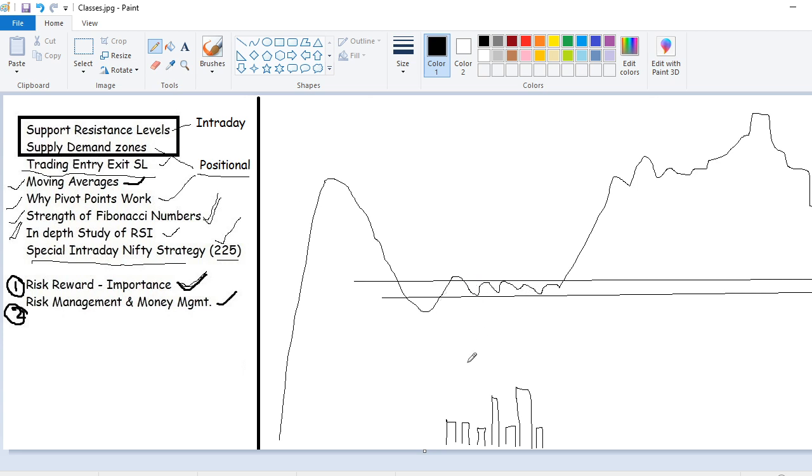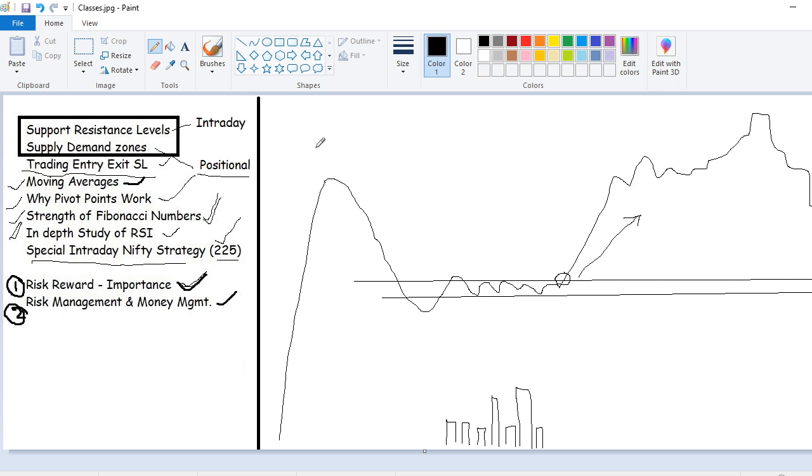So the accumulation is going on. You need to observe the volumes and check the delivery percentage. If they are continuously taking delivery and the stock is in a small zone, then sooner or later, once it breaks the higher side, it starts flying.